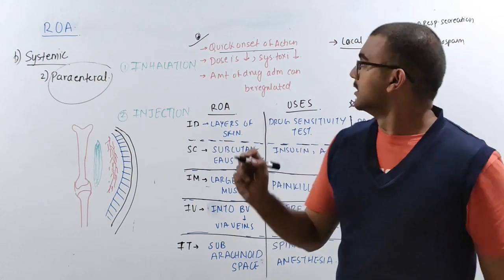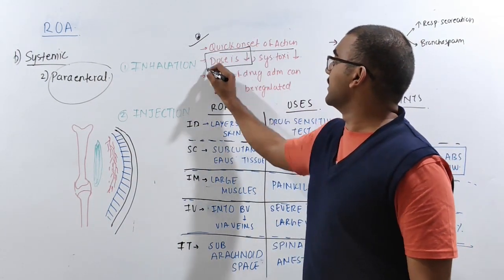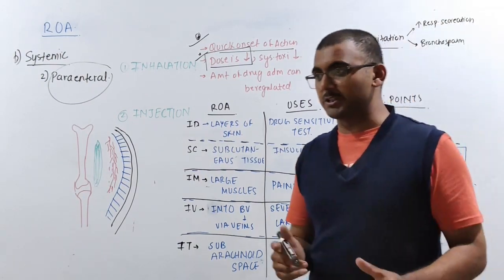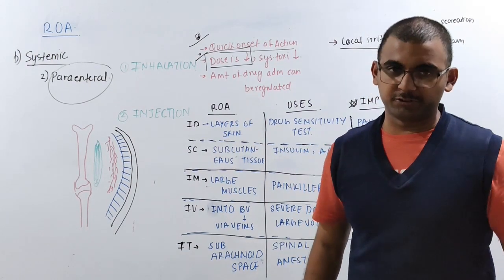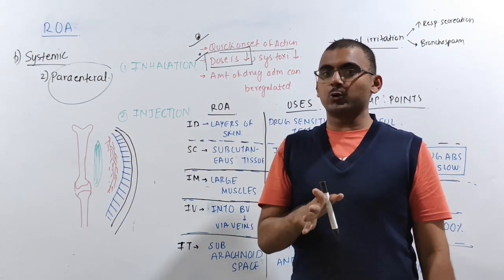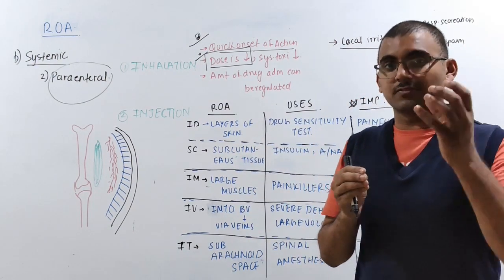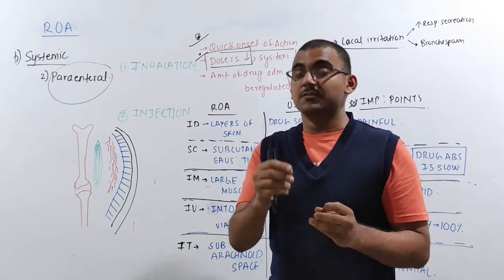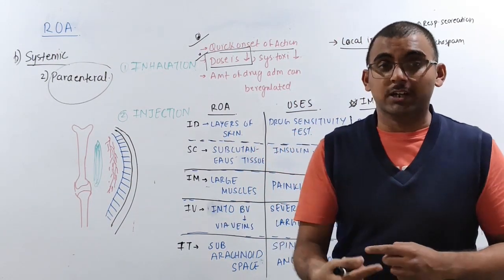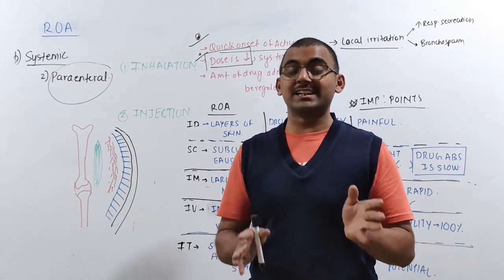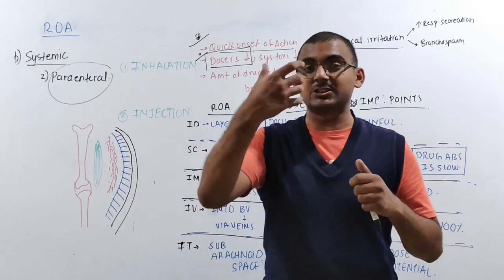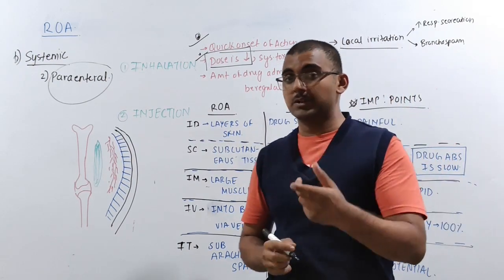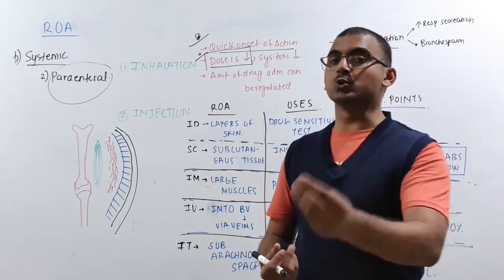Now, next over here is that the dose which is required is comparatively going to be less. See, in the initial part also I told you, right? Try to understand the relationship between the amount of dose required and the route of administration. If the drug is directly going to go inside the blood vessel, the amount of drug required is comparatively less. But when you give it through your oral route or your rectal route, it has to pass through various pharmacokinetic and pharmacodynamic interactions. So the concentration of drug given in the enteral route has to be more. So it is very important to understand the relationship between the amount of drug and the route of administration.